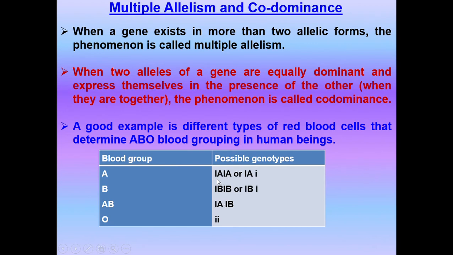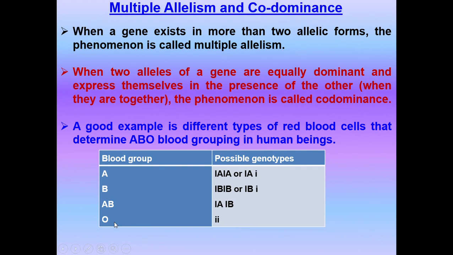IA and IB both are dominant over small i. So the genotype IAi shows blood group A. A human being with the genotype IBi will show B blood group. IA and IB are codominant, that is, none of them is dominant, and both of them will express. So it is AB blood group. And small i, like your recessive small t, coming like this gives O blood group.